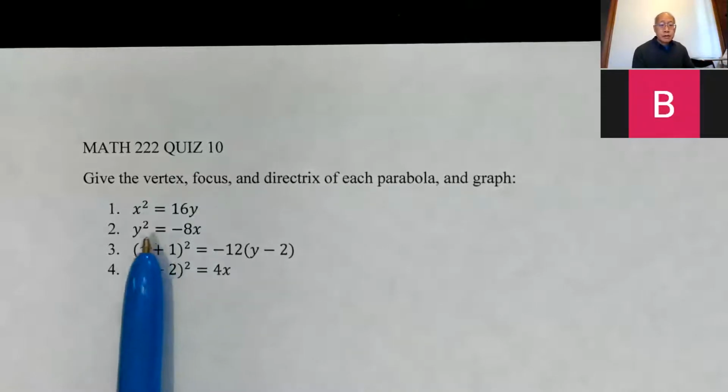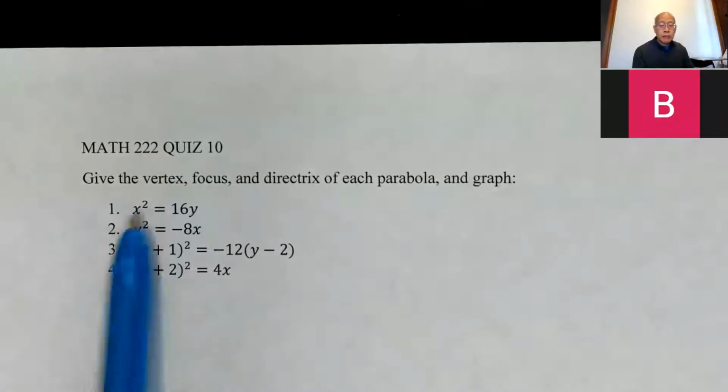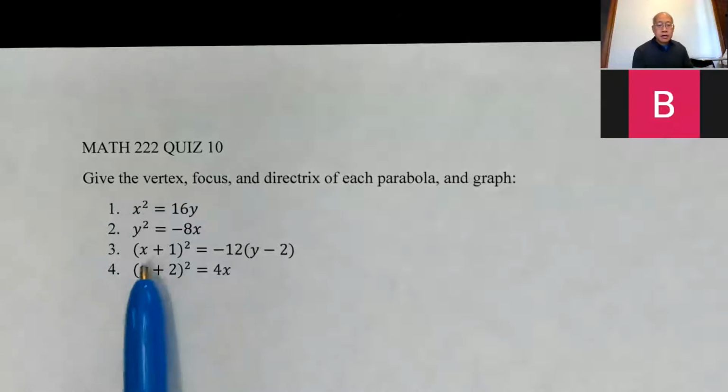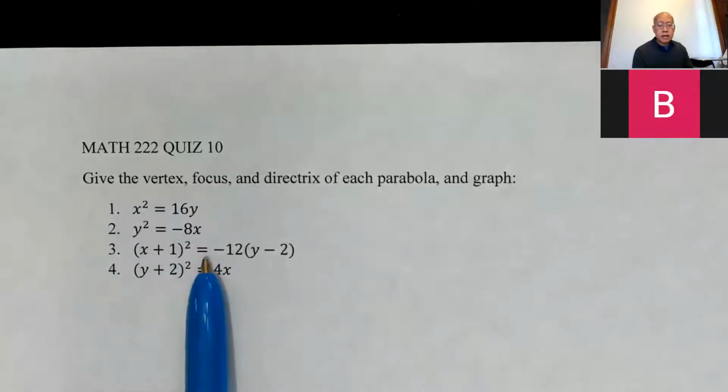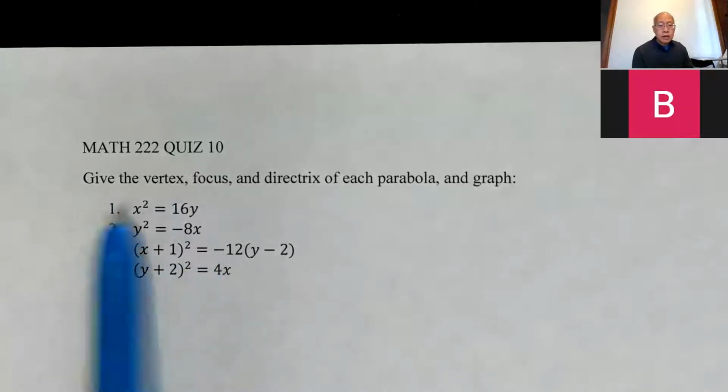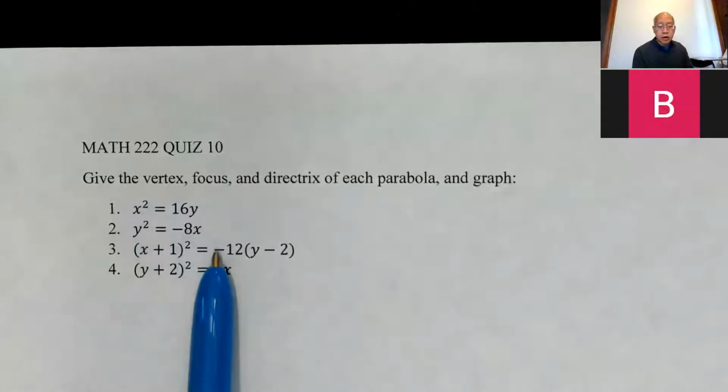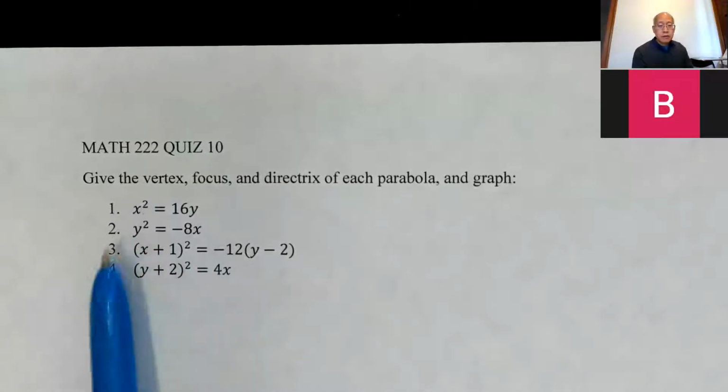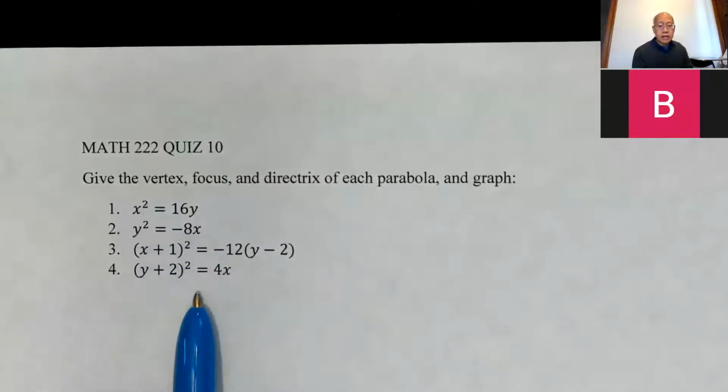Okay. Number 1 and number 4 have only positives. That should be a hint. 2 and 3 have negatives. That should be a hint. 1 and 3 are squared in x and not in y. That should be a hint. 2 and 4 are squared in y, but not in x. That should be a hint.